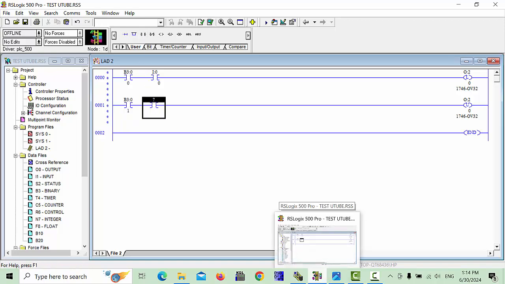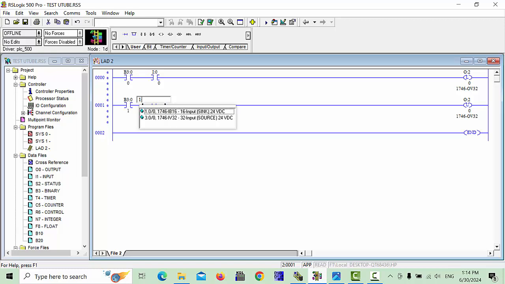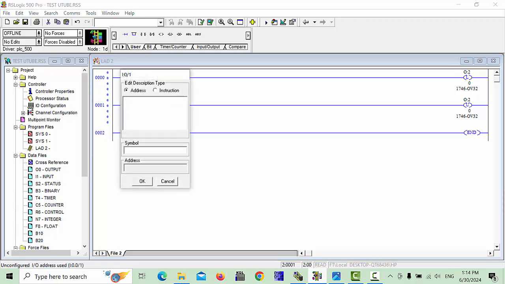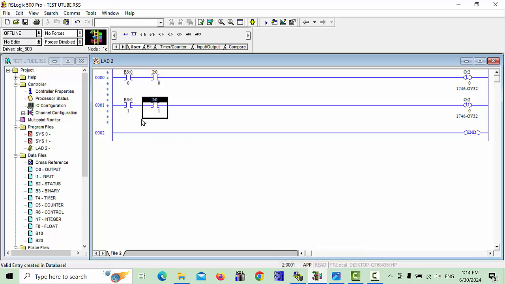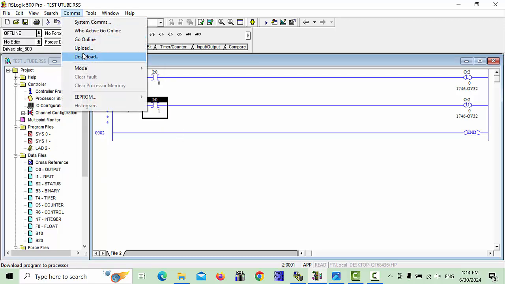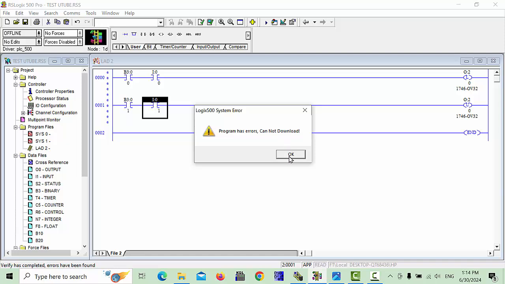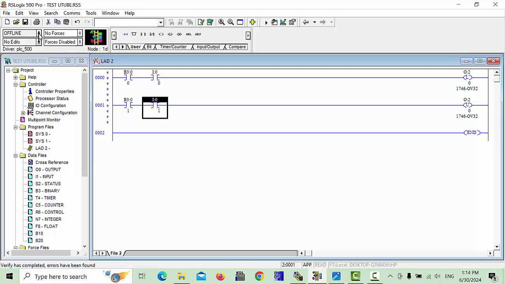I show you I colon 0 slash 1. This is your second bit, and this is for latching, and this is for unlatching. And simply go to the comms and download to the PLC. It says there is some error. What's the error? We have to see, go to the errors.